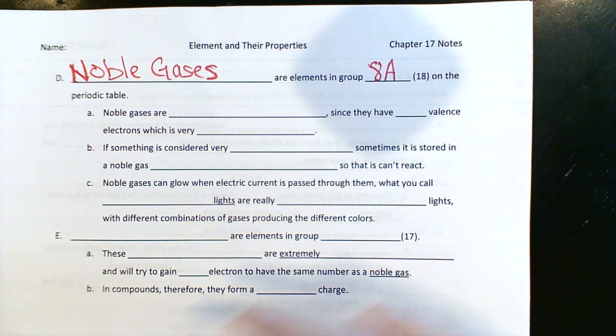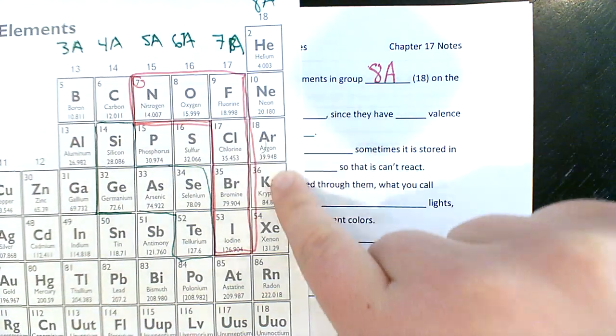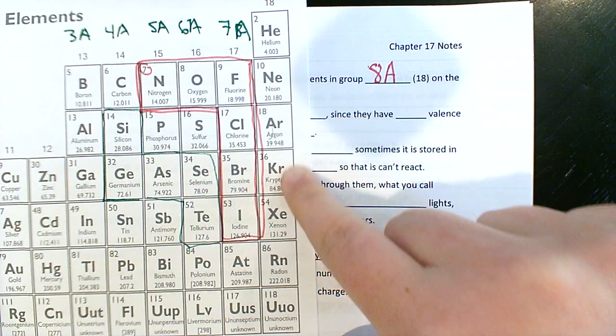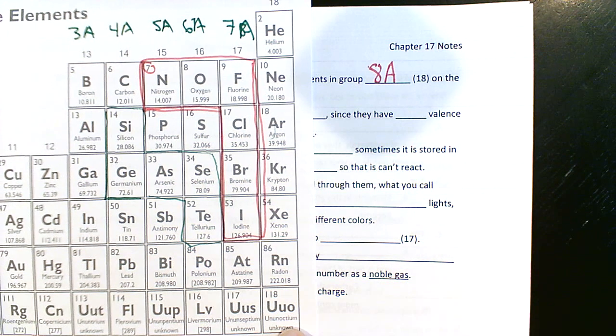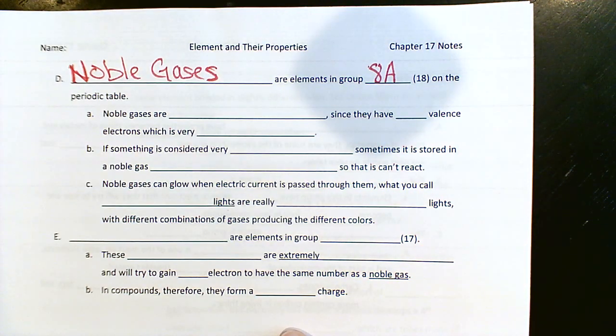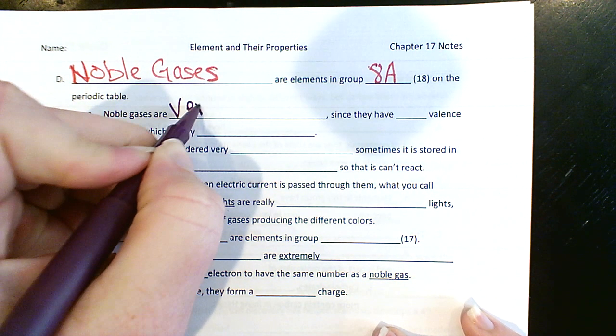So the noble gases are this very last group here: helium, neon, argon, krypton, xenon, radon, and nobody uses this one, but octium, why not? And why don't they react? They don't react, well, why not? They don't need to.